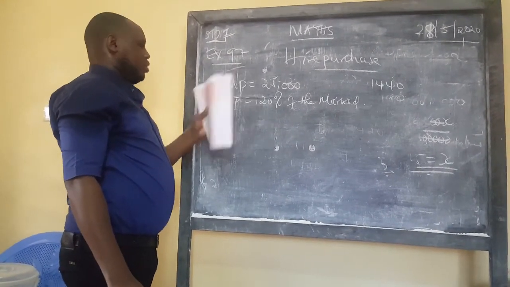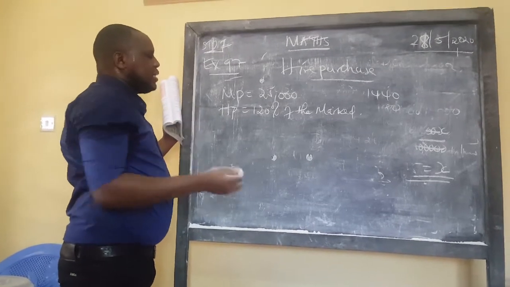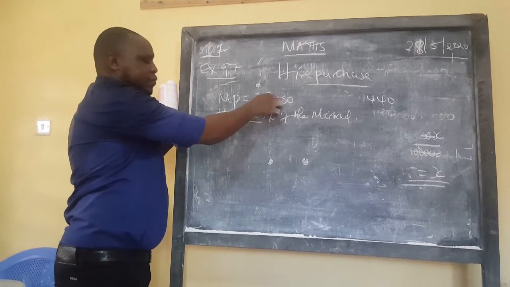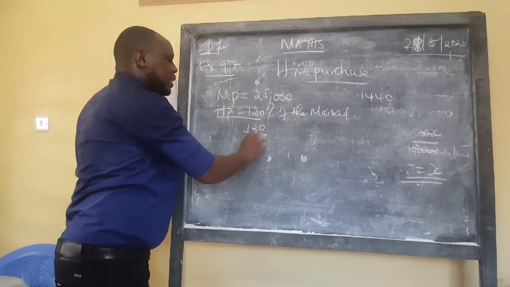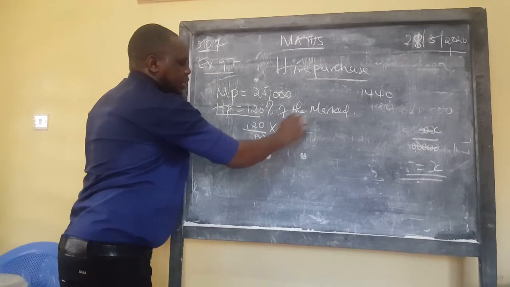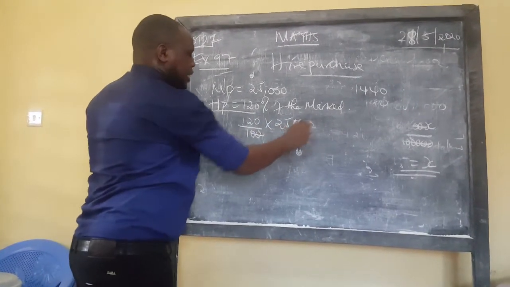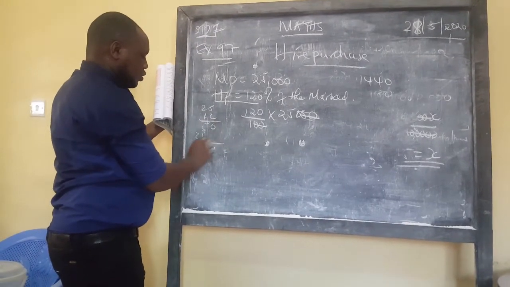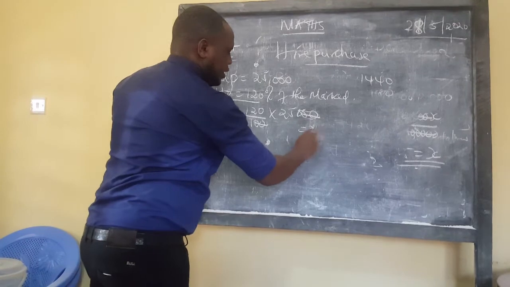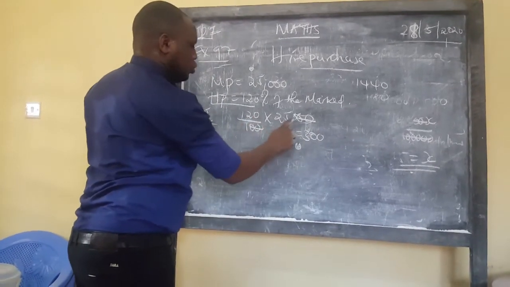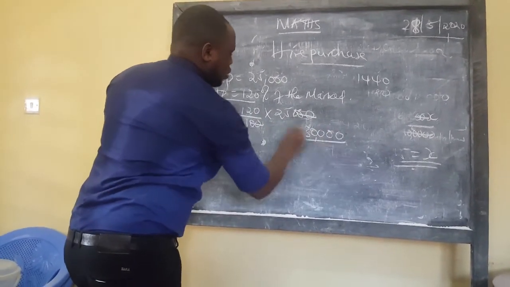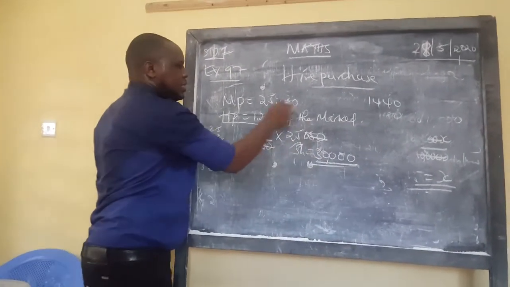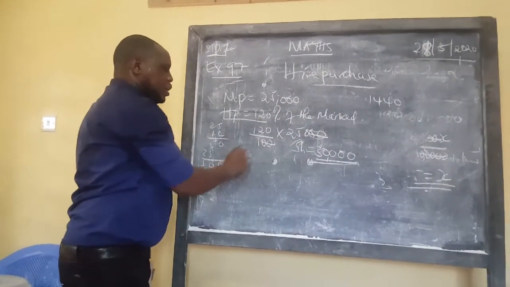Then, how much money did I pay? The money you paid is the hire purchase price. So we are told the hire purchase price is 120% of this 25,000. So you just say, what is 120% of 25,000? You realize this is 120 over 100 times 25,000, which will give you 30,000. So he ended up paying 30,000. You can see it's higher than the market price. So that is A.